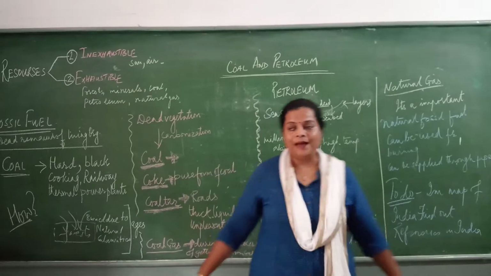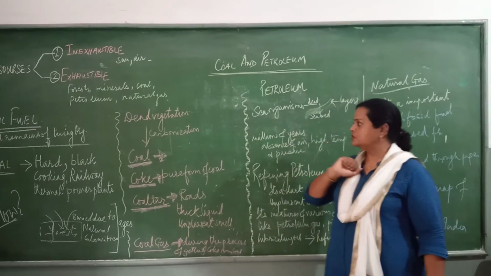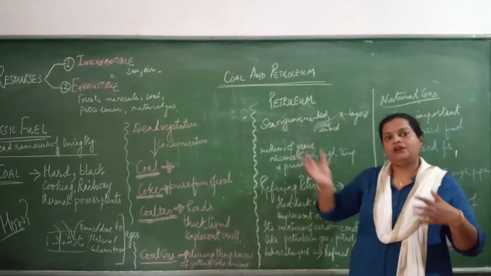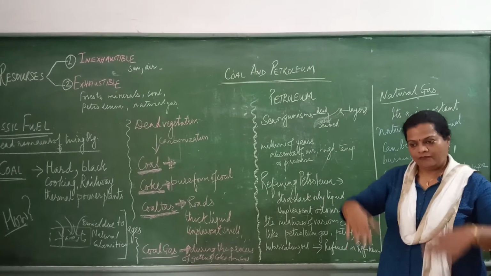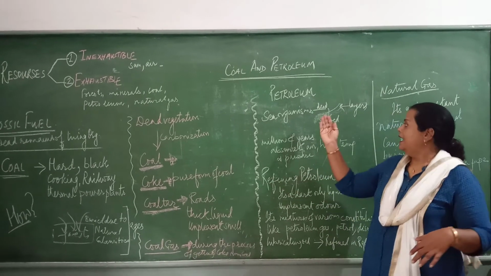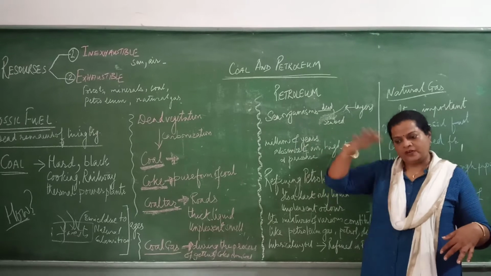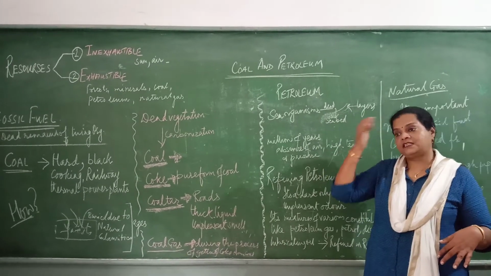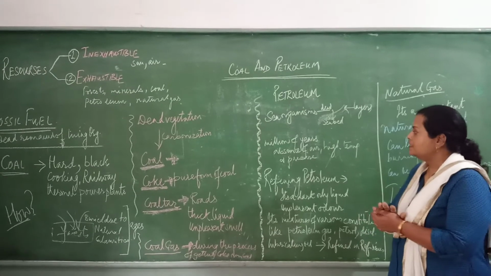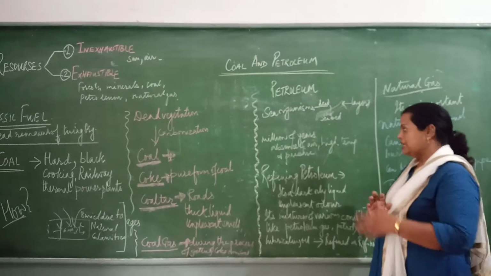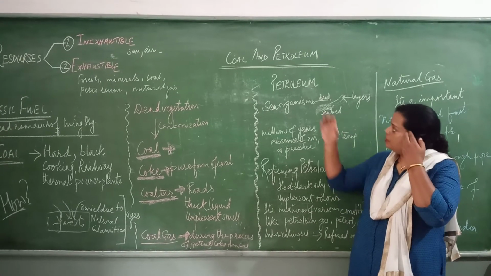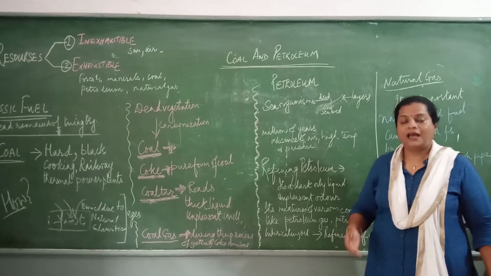The same case happened. Petroleum is also a fossil fuel, but what happened in the sea? The sea organisms died, and they came down to the bed of the sea, and then layers of soil and silt were deposited on them, and they were buried. It took millions of years, in the absence of air, with high temperature and pressure. These dead organisms turned into what we call petroleum.